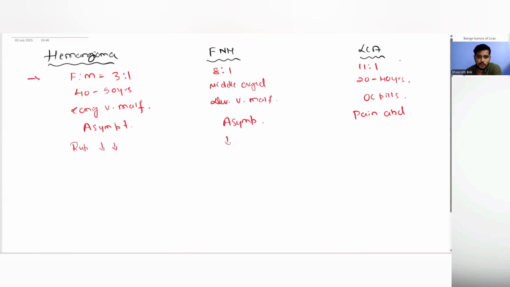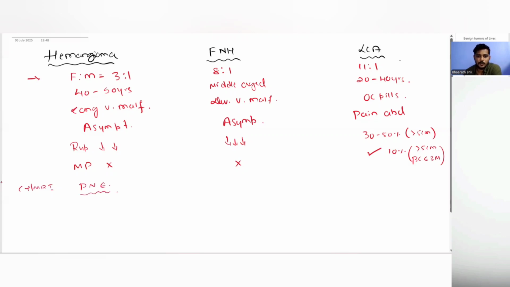Here the risk of rupture is also very, very less, and here it is high, 30 to 50%, especially if the tumor is more than 5 centimeters. The hemangioma has got no malignancy potential, FNH has got no malignancy potential, and LCA has got a malignancy potential of about 10% if the size is more than 5 centimeters and if there are beta catenin exon 3 mutations. When you take CT or MRI, the hemangioma will have peripheral nodular enhancement.